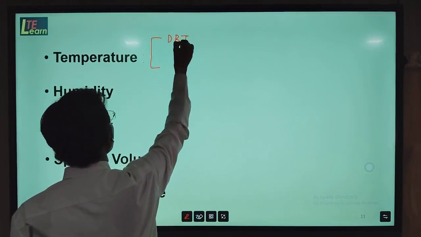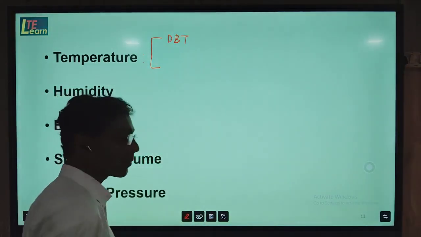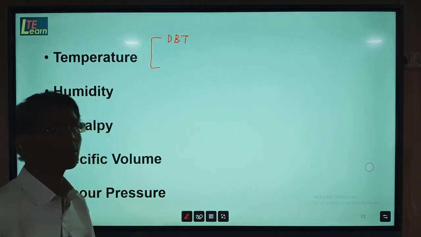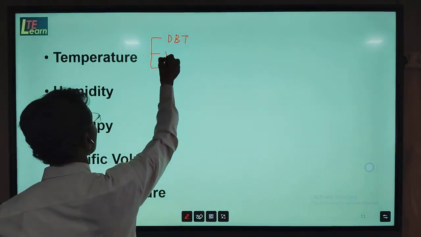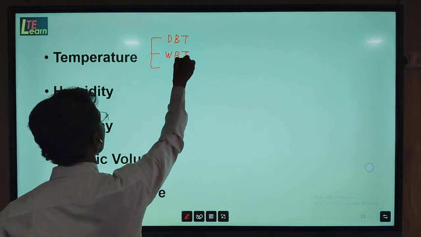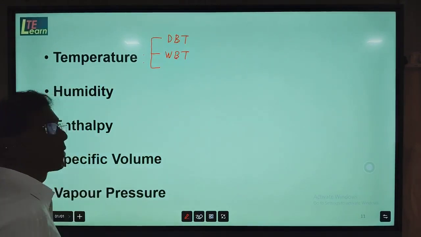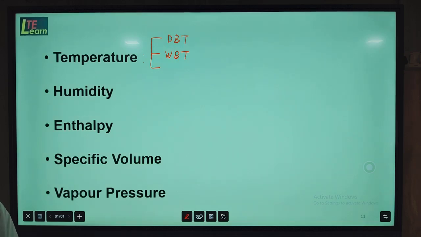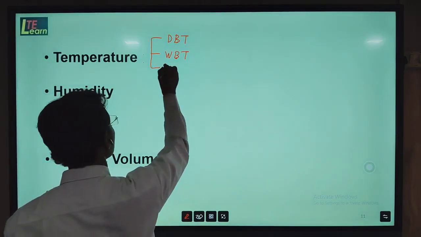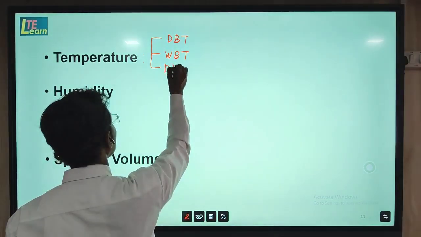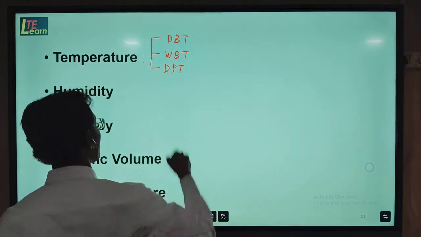First one is dry bulb temperature. Dry bulb temperature is the temperature of dry air. Second one is WBT, wet bulb temperature, the temperature of the moisture in the air. And third one is DPT, dew point temperature.